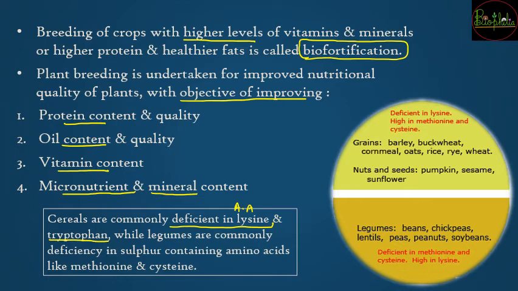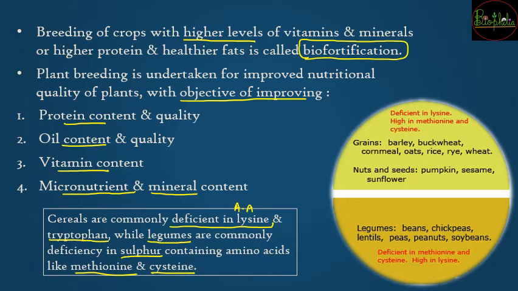Even in the case of legumes, legumes were suffering from a deficiency of sulfur, so sulfur-containing amino acids like methionine and cysteine. These amino acids have been biofortified into the cereals and legumes respectively.